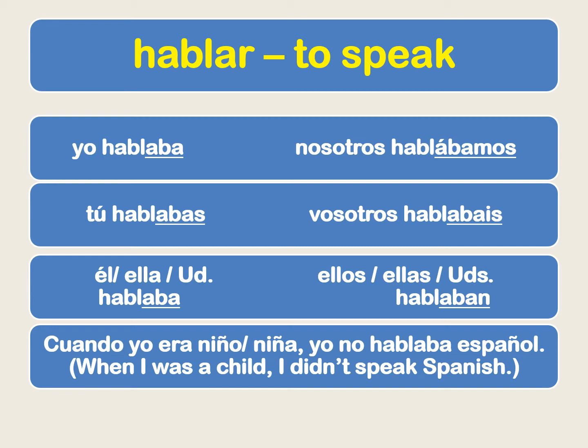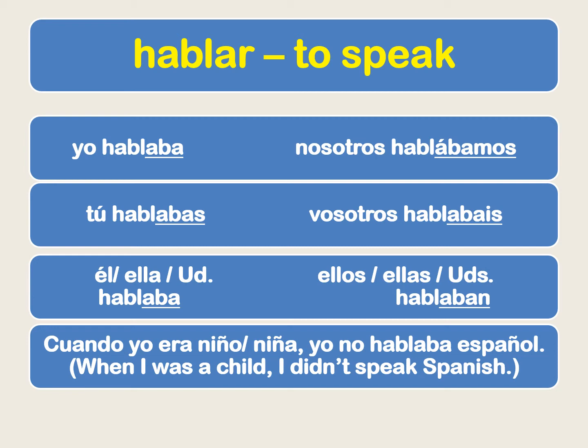Notice that the yo form and the he, she form have the same conjugation. And also notice on the nosotros form, we've got an accent on the middle A there. And these endings are not completely new to us, as in the present tense of AR verbs, we've seen the as, the a, the amos, the áis, and the an endings.